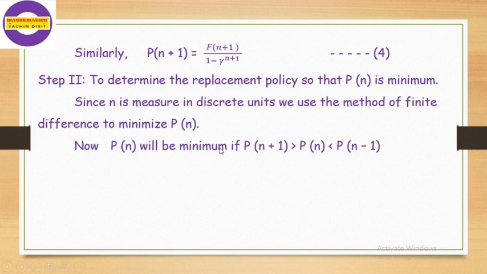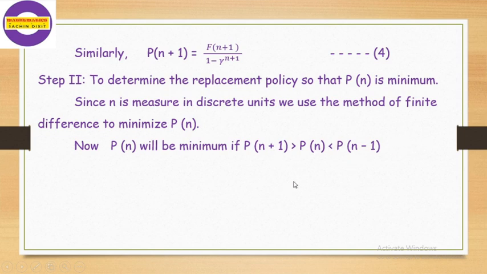Now Pn will be minimum if Pn plus 1 is greater than Pn and Pn is less than Pn minus 1. Obviously, this value of Pn will be minimum because its previous value and its next value are both greater than it.